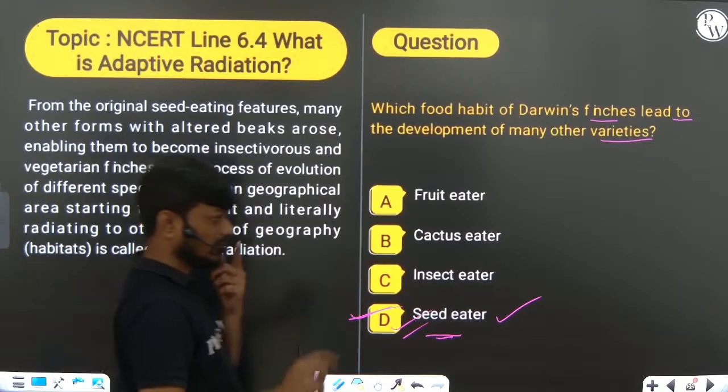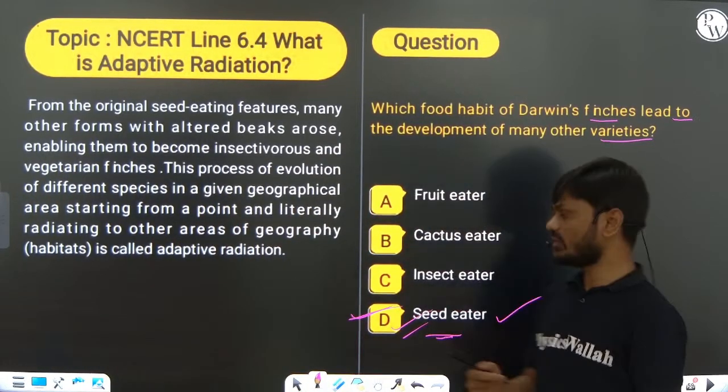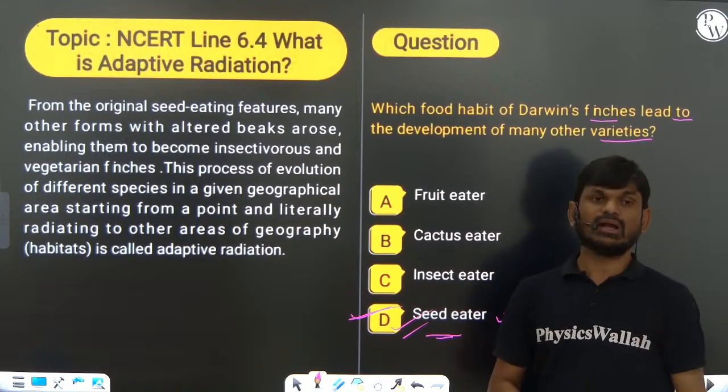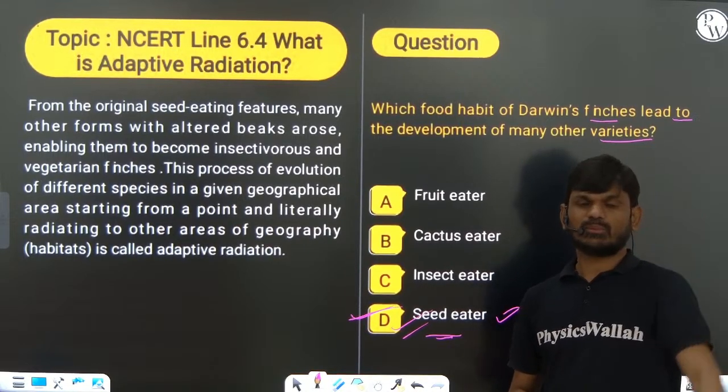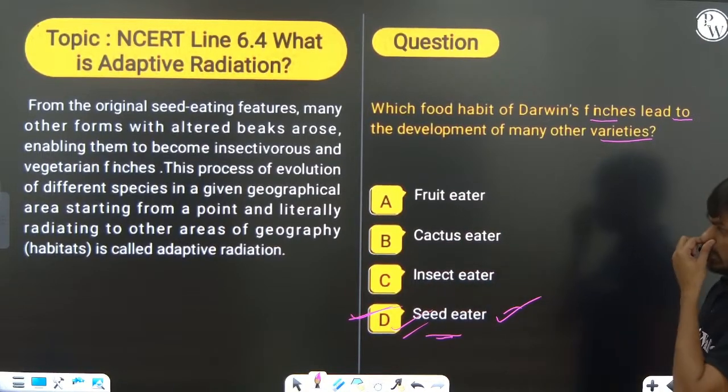Okay, so they'll ask you the question, what kind of birds were Darwin finches? Earlier they were originally seed eating birds, and they were small and black birds, but later we gave the name Darwin finches.